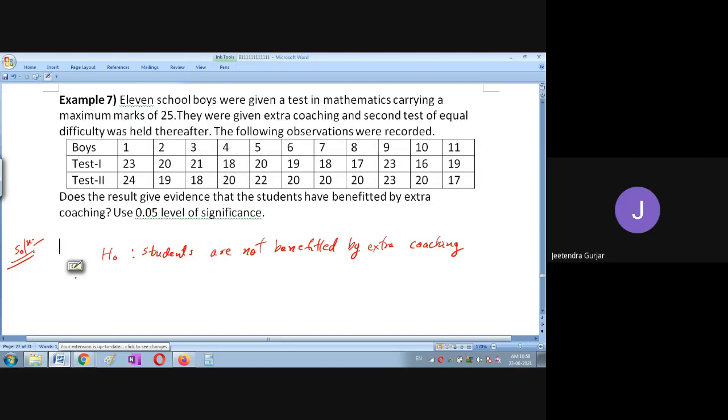So here we'll take the first the data. So this is difference in marks is equal to test 2 minus test 1. Is it clear?